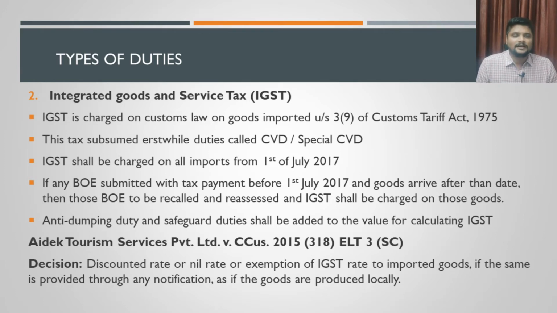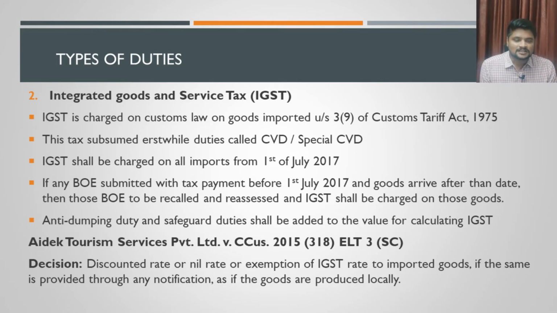Once you take a supply as interstate supply, then the relevant tax to be charged on that supply is integrated goods and service tax. IGST has to be charged. Since we are speaking on the aspect of imports, IGST is the only relevant tax that can be charged here.